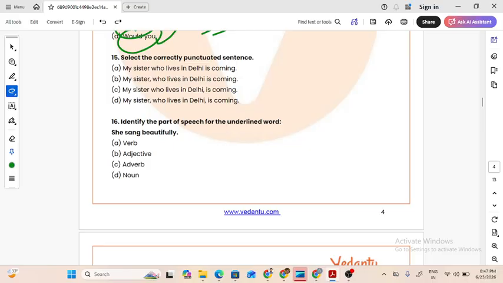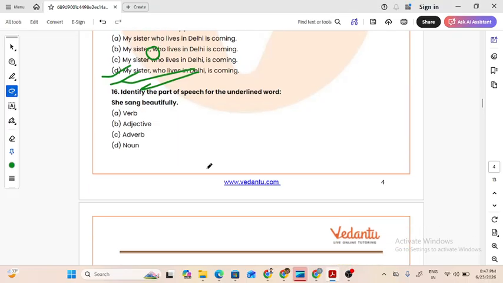Again, my sister who lives in Delhi is coming. Last sentence is my sister who lives in Delhi is coming. This is the right way to say something, because that's the right way you will read something. So always understand the use of each punctuation mark and how you apply it in your real life.